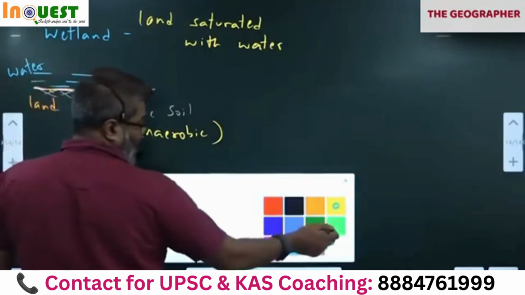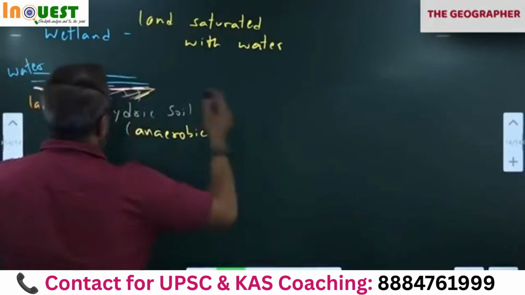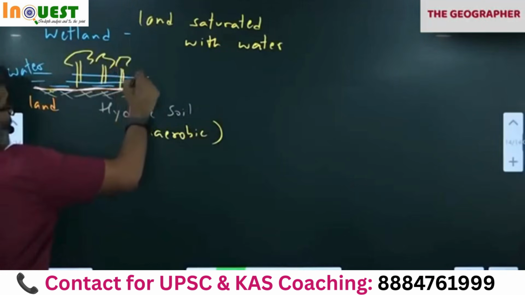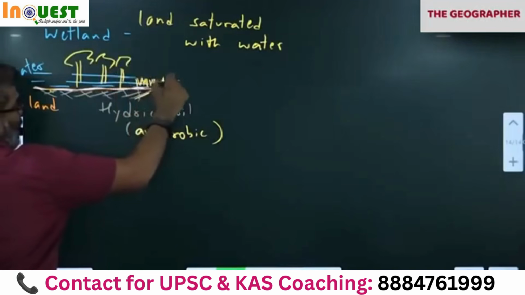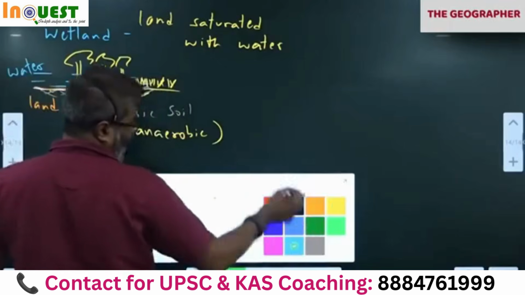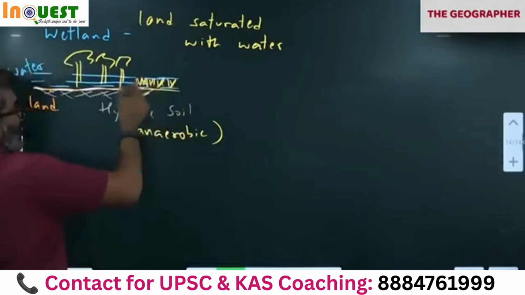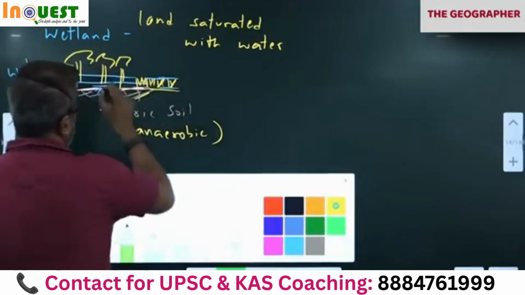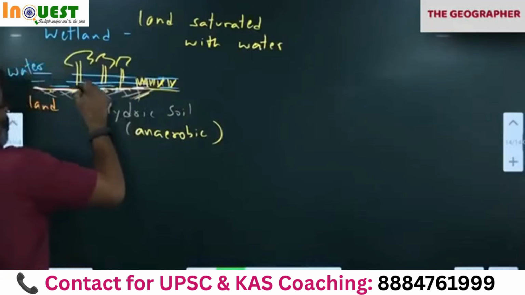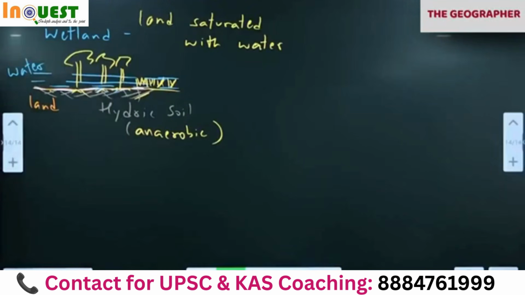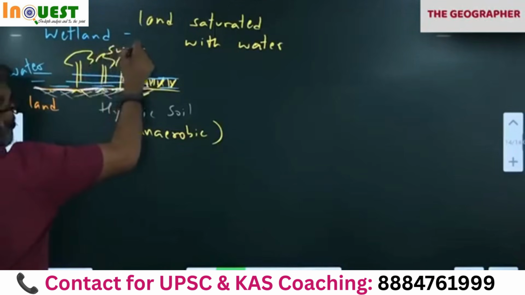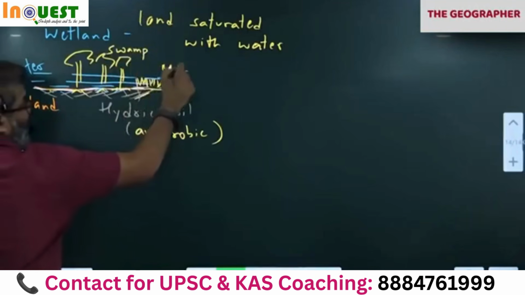Now see this. Here in the wetland, some plants and trees will be growing. You would have noticed some trees, grasses, reeds and all. Correct? In the wetlands, you would have noticed this situation where there is water also. Grasses and trees. Wherever we have a large number of trees growing in the water, we call them swamp. If there are only grasses, we call them marsh.